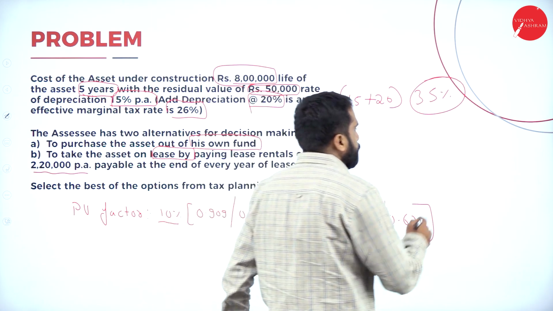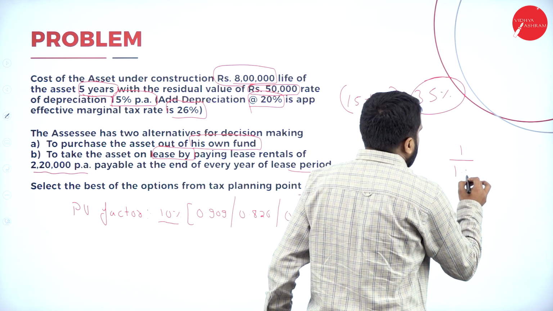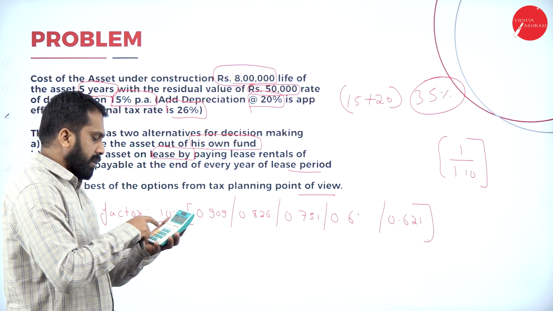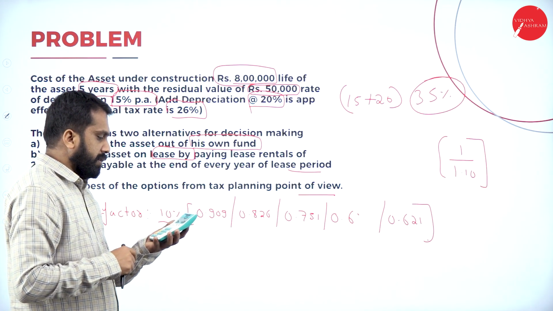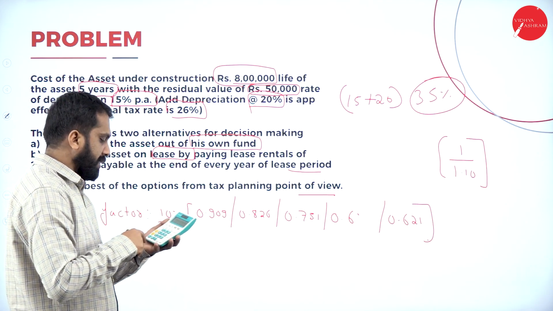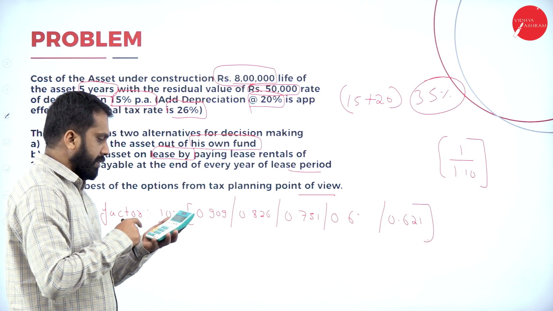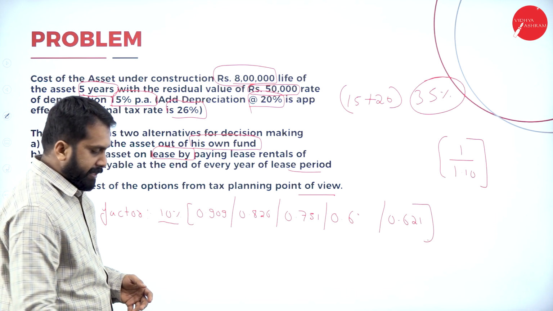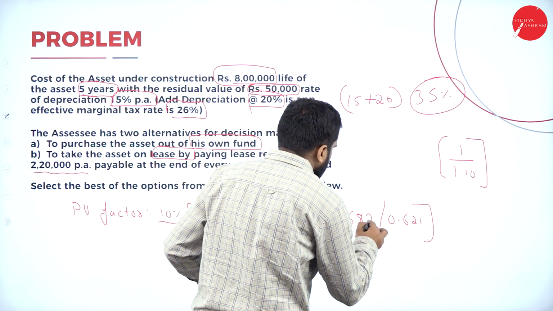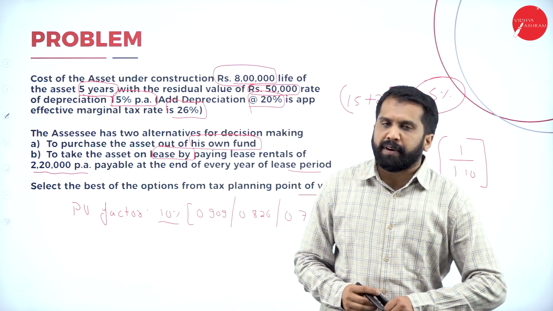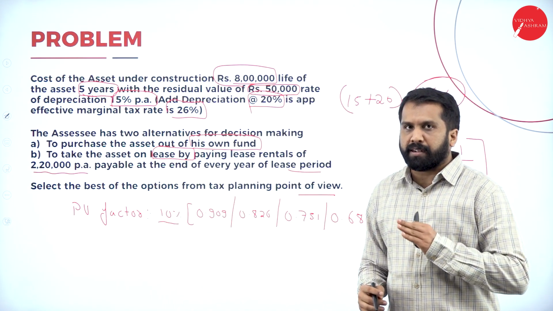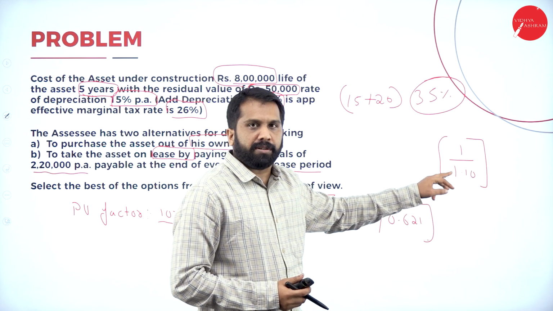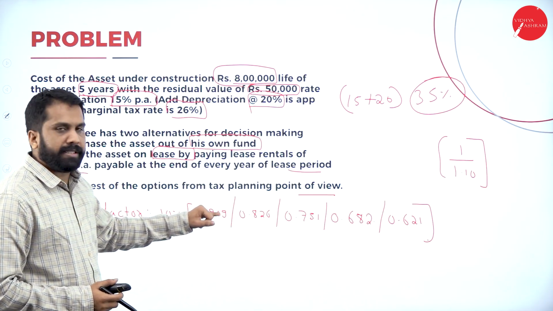So how to calculate the PV factor? 10%, 1 divided by 1.10. That is only a PV factor. 1 divided by 1.10, I got 0.909. Multiply 0.909, I got 0.826. Yes. 0.682. Okay, so these are your PV factors. In every problem they will only give you the PV factor, nothing to worry. If it is not given, simple procedure: 1 divided by 1.10, you will get 0.909.